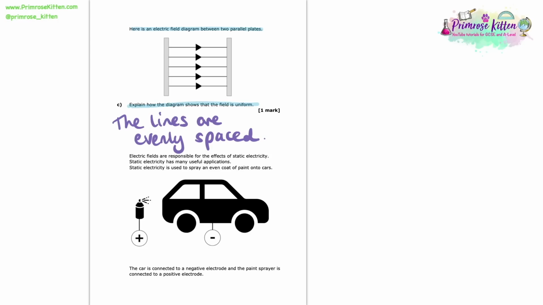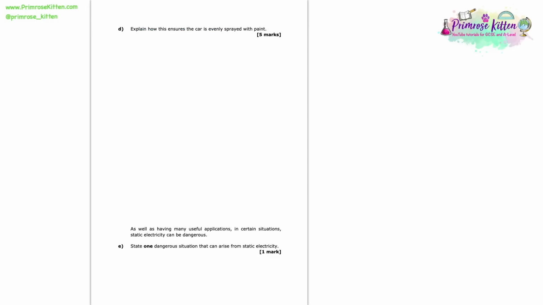So now we're told that electric fields are responsible for the effects of static electricity. Static electricity has many useful applications, including using it to spray an even coat of paint onto cars. So here you can see that the car is connected to a negative electrode and the paint spray is connected to a positive electrode. Here we're asked to explain how this ensures that the car is evenly sprayed with paint. And this is a 5-mark question, okay? So we want to be very thorough in our answer. So the first thing that I would state is that all of the paint particles are going to have the same positive charge.